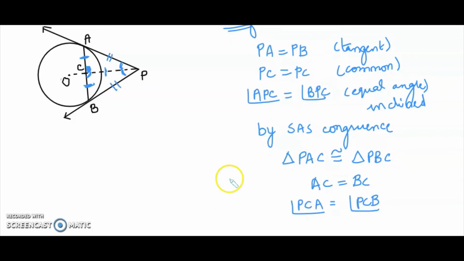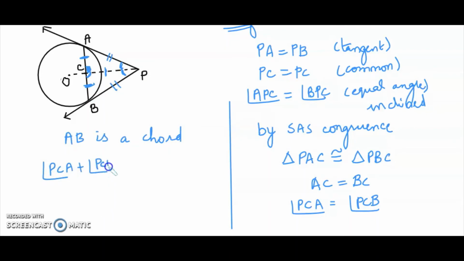Now, how to prove it is perpendicular? If I can show that these two angles are 90, then it is perpendicular. So we'll say AB is a chord, that means it's a straight line segment. That means angle PCA plus angle PCB should be equal to 180.